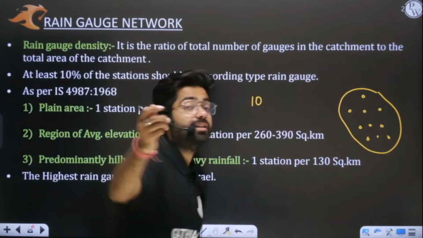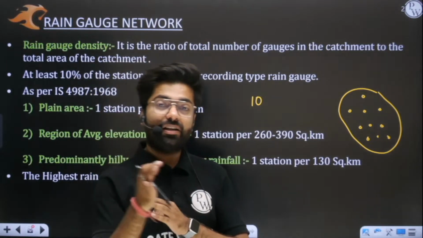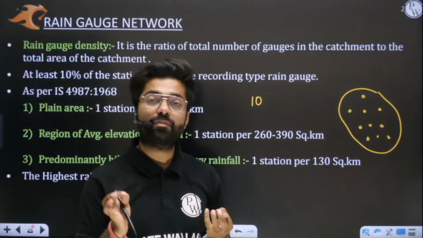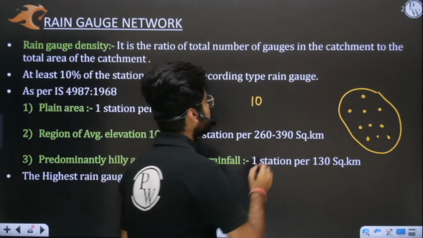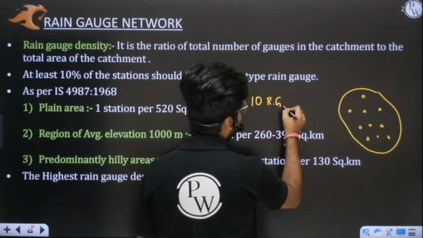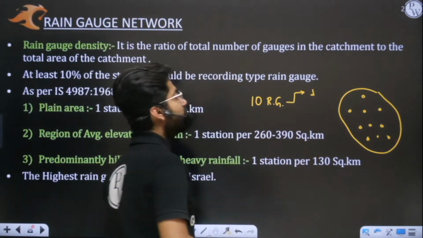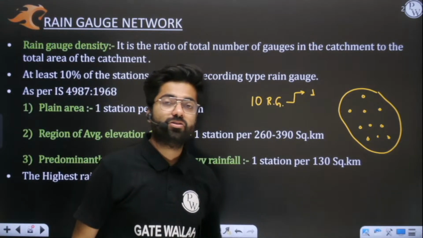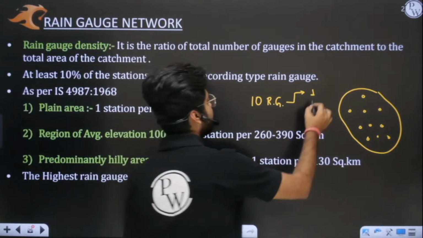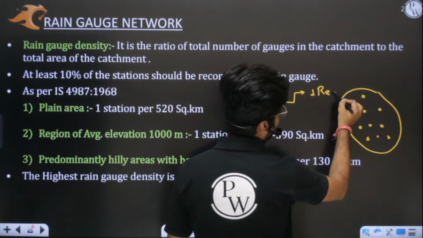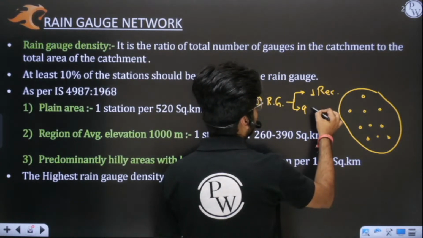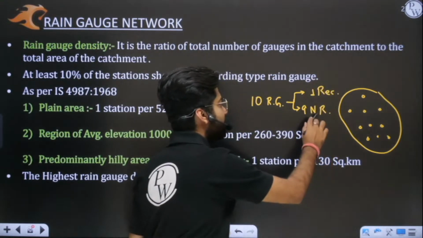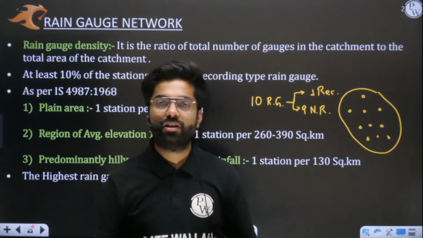How many? Sir, 10. Now what is 10% of 10? 10% of 10 is 1, which means that out of these 10 rain gauges, at least one should be recording type. Yes or no? At least one in this entire area should be recording type, and the remaining 9, if they are non-recording, no problem.